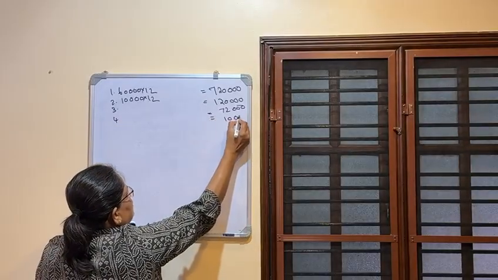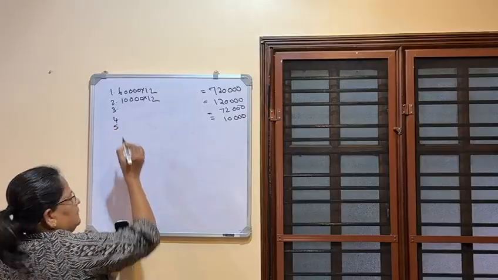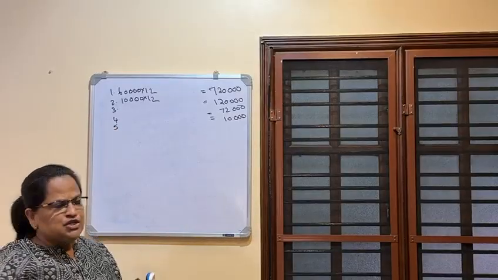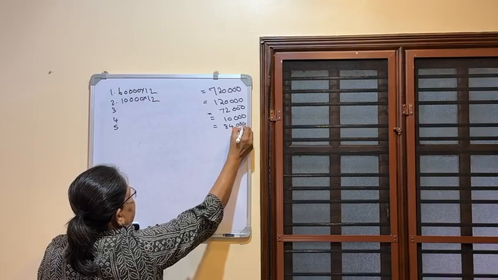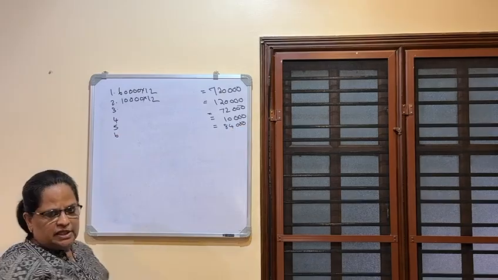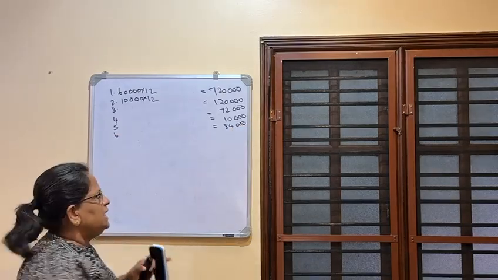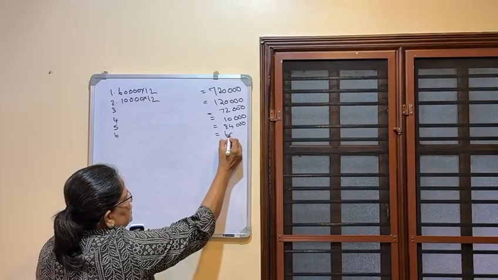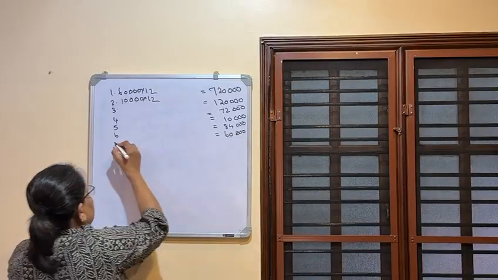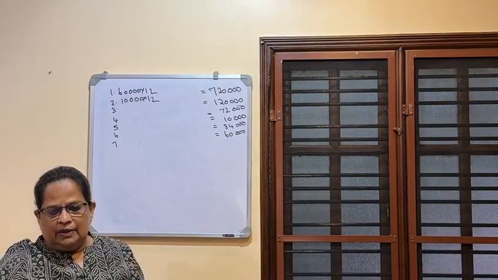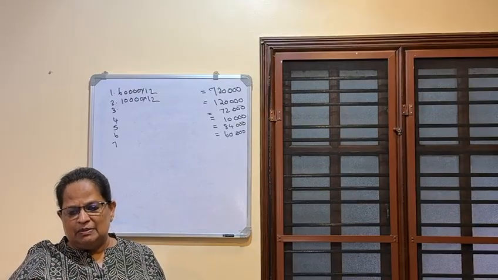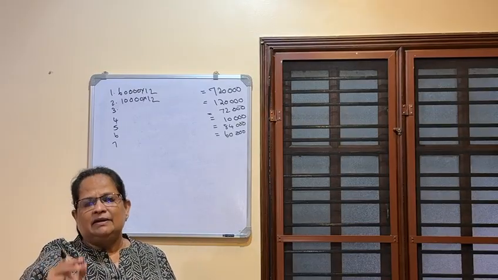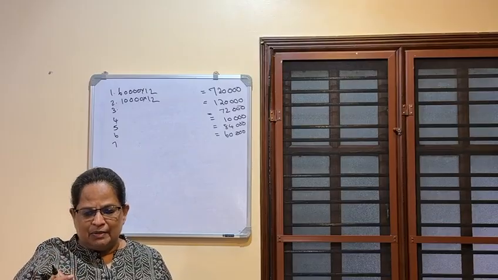And fifth is commission, 84,000. Next is advance salary taxable, 60,000. Now RPF contribution is 14%, so the excess over 12% will be taxable. Salary, DA is not entering into retirement benefits.